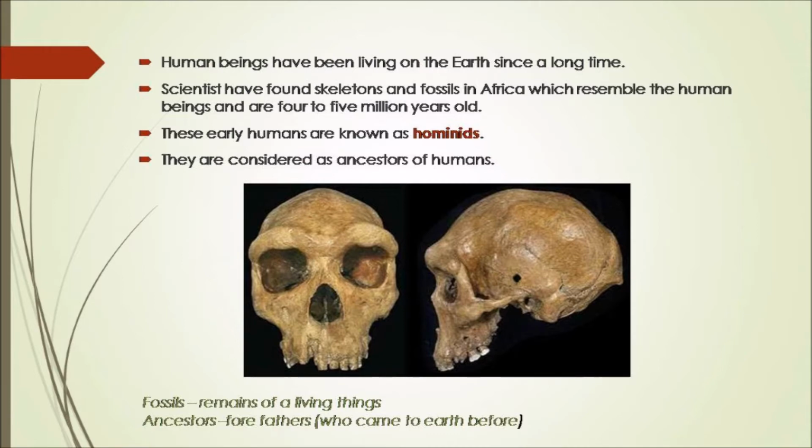These early humans are known as hominids. So those early humans, those who lived about 4 to 5 million years ago, are said to be the hominids. They are considered as ancestors of humans. Ancestors means forefathers, which means those who came to this earth before.